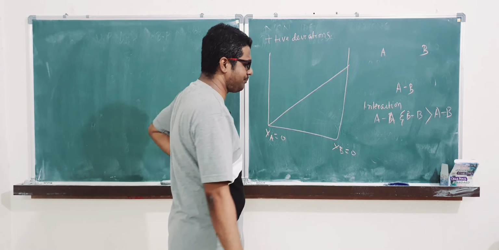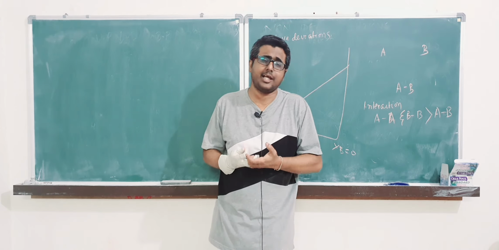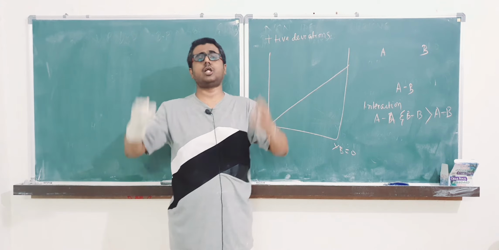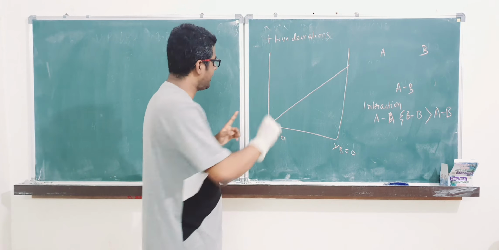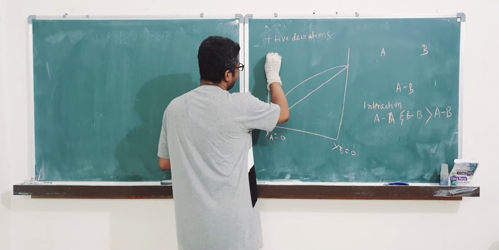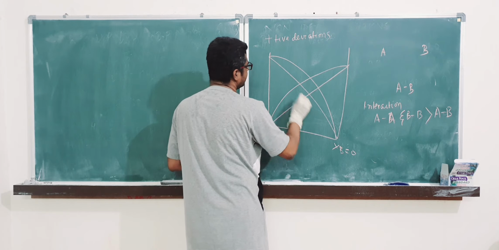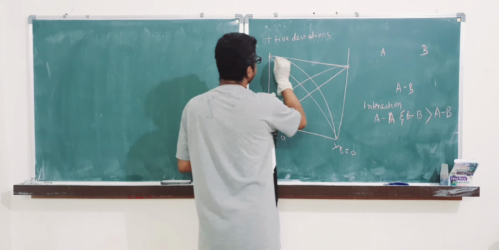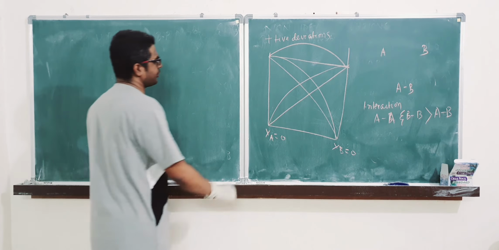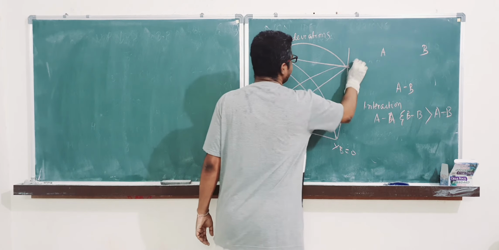Positive deviations means they are not willing to go into solution. A and B do not want to mix together, so in that case what will happen? They will not be in liquid state, they are going to push more and more to go to the vapor state. So the curve for PA is going to give more vapor pressure than Raoult's law. If PB has a curve like this, then also it is going to give more vapor pressure than Raoult's law. And the total pressure will also be more. This is vapor pressure, this is PA naught, this is PB naught.